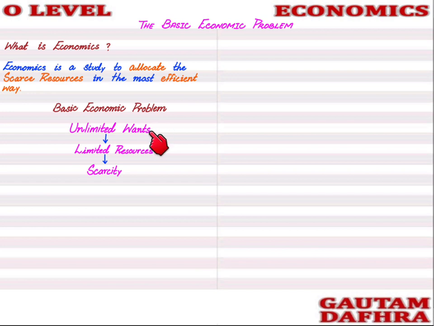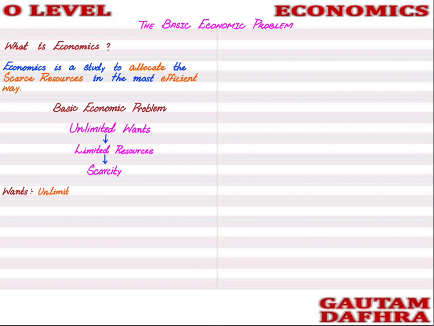So this is the basic economic problem, and I'm repeating it once again. The basic economic problem is when you have limited resources to fulfill all the human wants. So the basic economic problem comes down to scarcity. Let's understand wants over here.